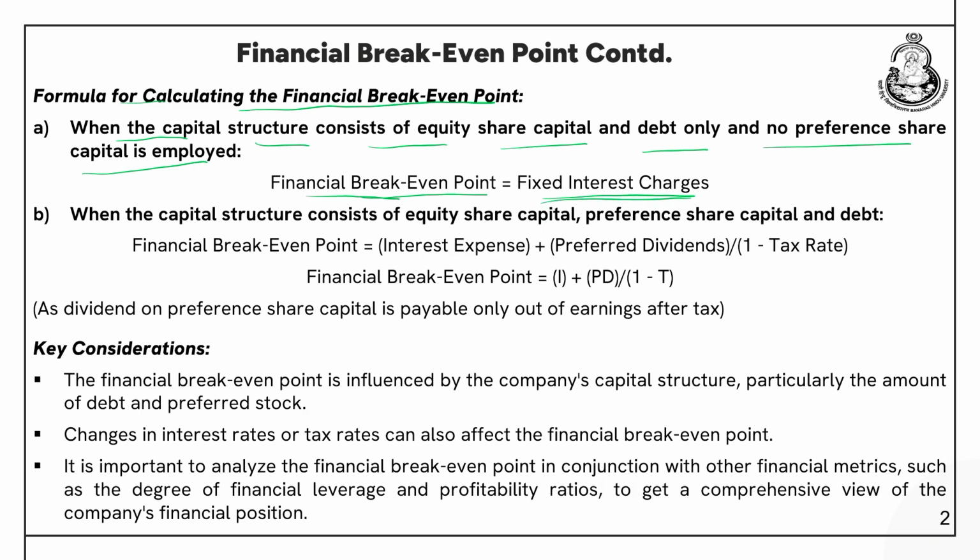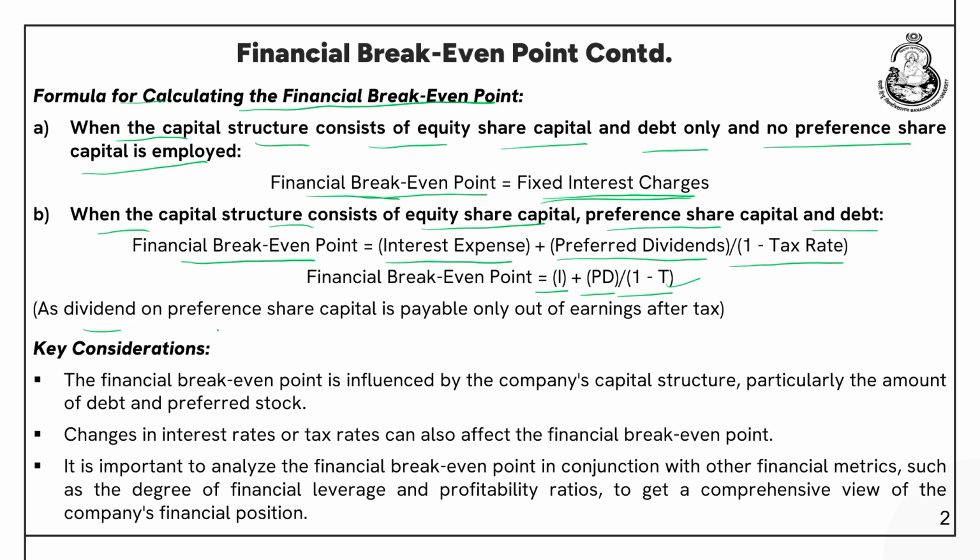Formula number 2, when the capital structure consists of equity share capital, preference share capital and debt. Now, preference share also comes into the picture. What would be the formula? Here the financial break-even point will be interest expense, because you already have debt, plus preference dividends divided by 1 minus tax rate. So, the formula is I, which represents the interest expense, plus PD, which represents the preference dividend, divided by 1 minus T, where T represents the tax rate.